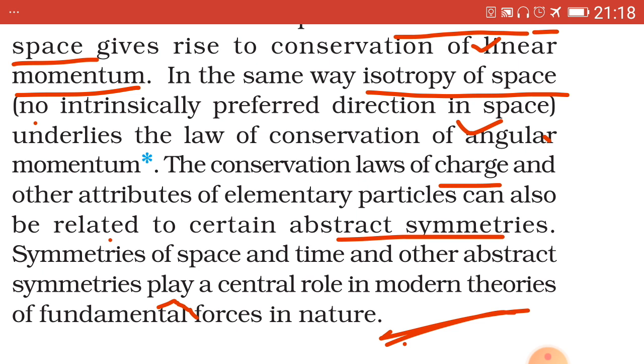Question number 6. As time is homogeneous, we have the law of conservation of dash. Question number 7. The basic reason behind the existence of the law of conservation of dash is still not known.